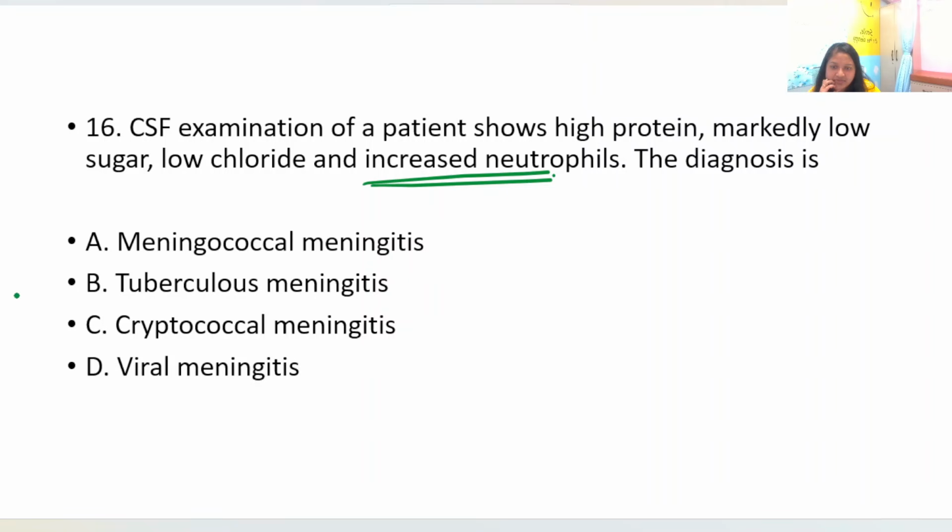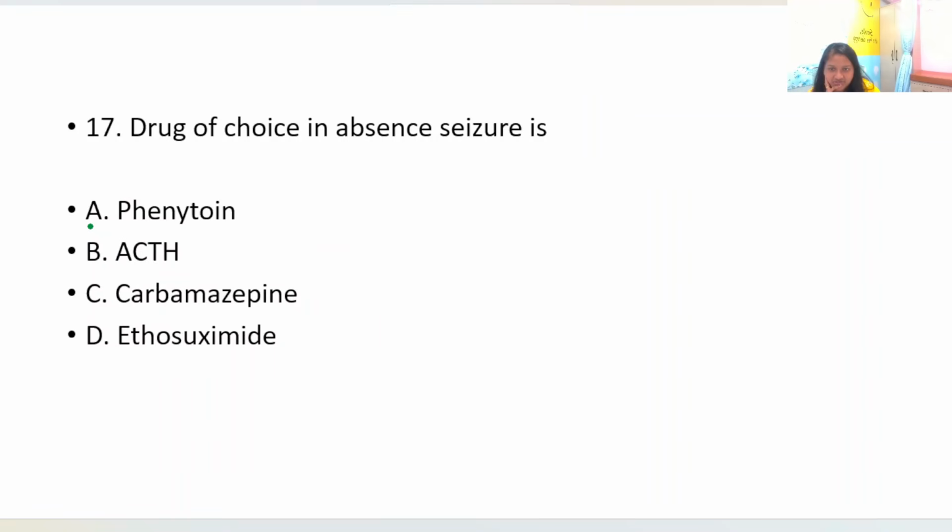But increased neutrophils is very typical of bacterial. Your options are meningococcal, tuberculous, cryptococcal and viral. Viral meningitis is out. Increased neutrophils, again fungal and tuberculous meningitis are out. Your most likely answer in this scenario is meningococcal meningitis.